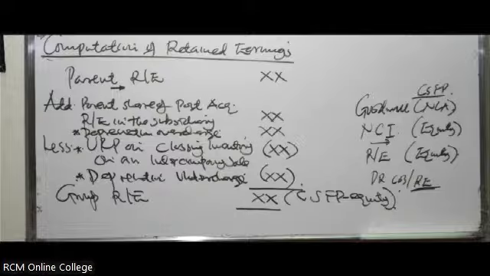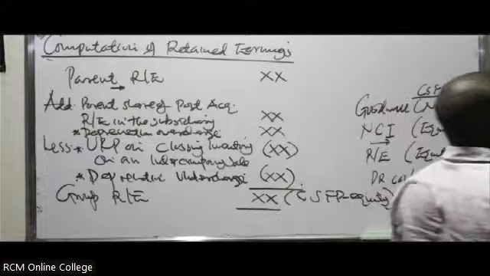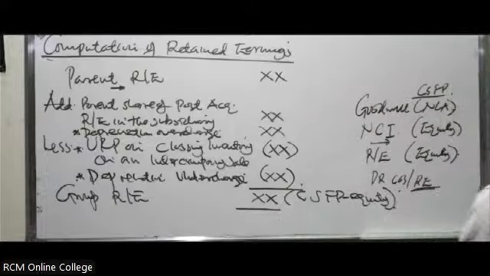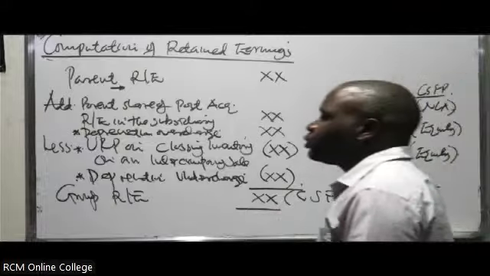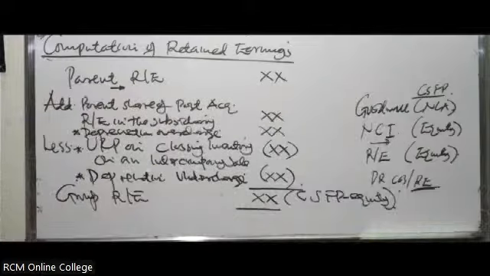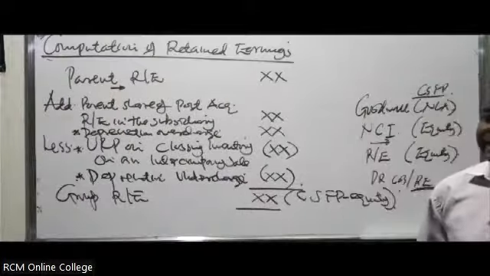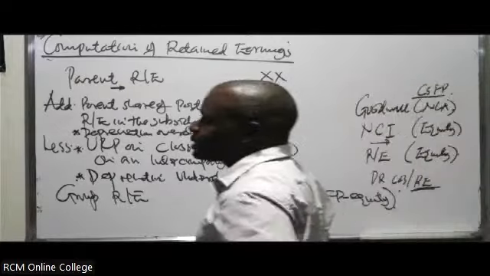Can the group retained earnings end up being negative? I've never seen that kind of situation. If they are negative, you know what could have happened: the subsidiary has not been able to make a profit consistently for so many years.